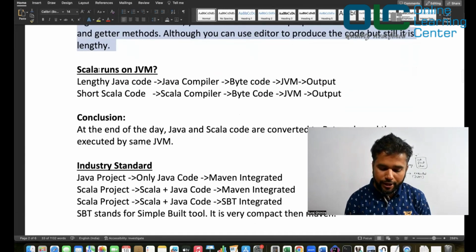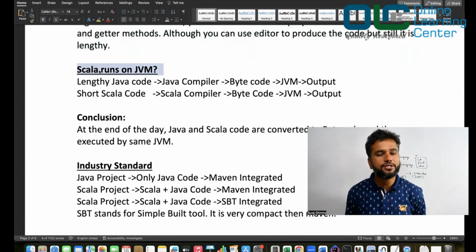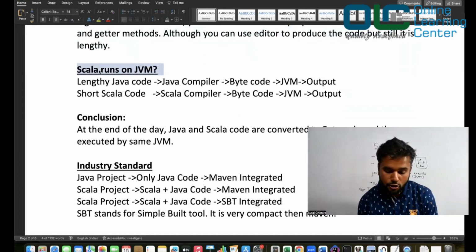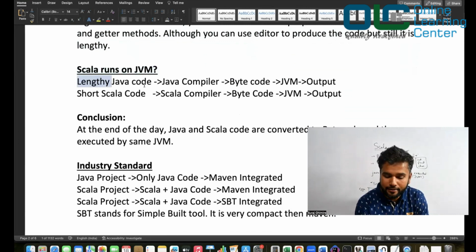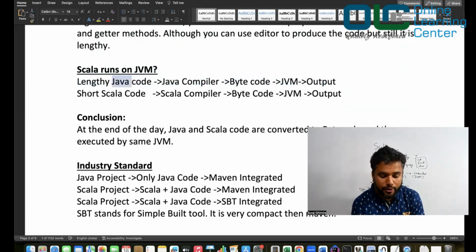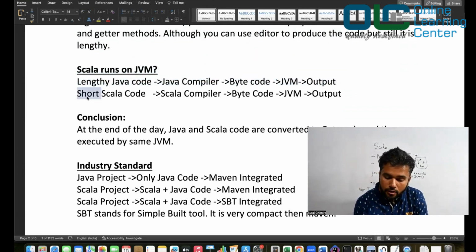All right, now look into this. Scala runs on the JVM. What does that mean? Lengthy Java code, whatever you write, you give it to the Java compiler. It gives you a .class file which contains bytecode, and you give that bytecode to the JVM, and it produces the output of whatever you have written. Instead of that, you can say, okay, let me write a short Scala code, and I have a Scala compiler which will give me bytecode which would be executed by the JVM, and this JVM would give me the output.